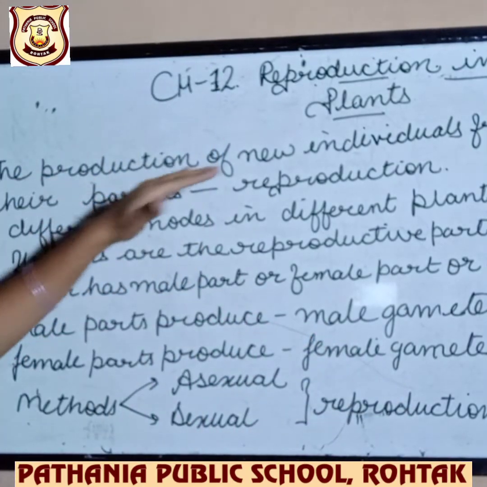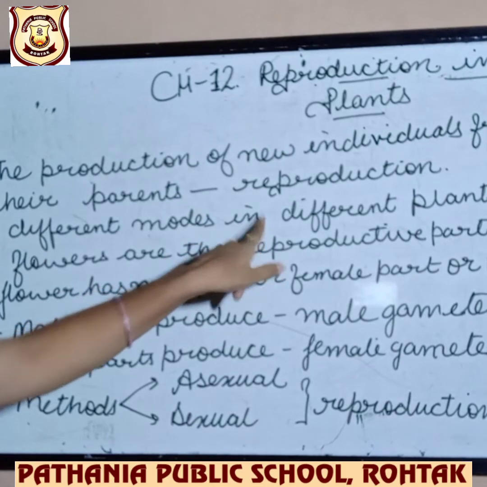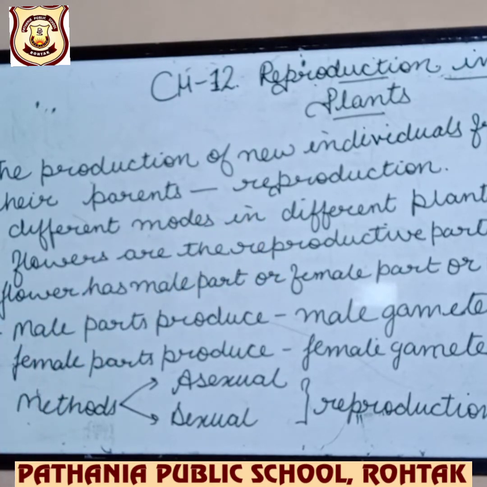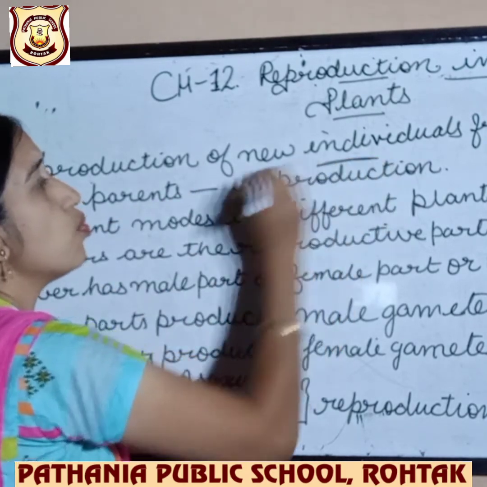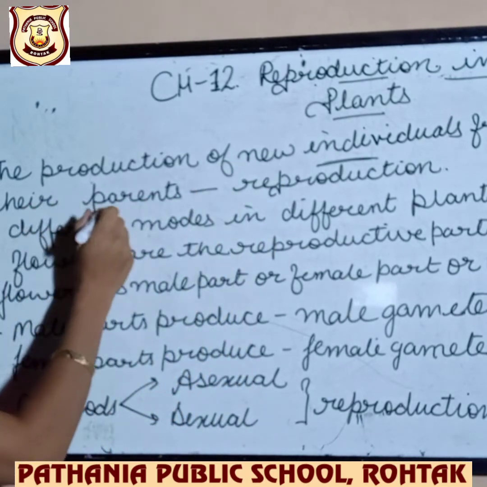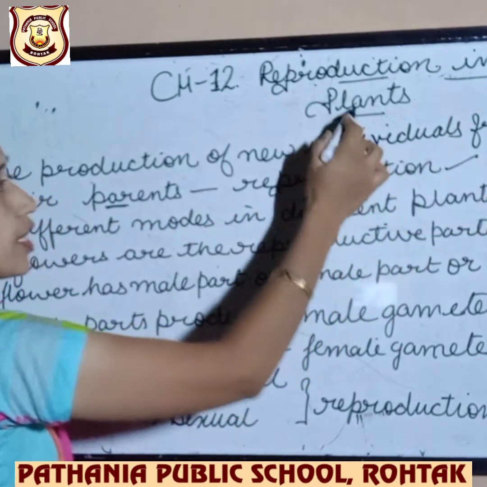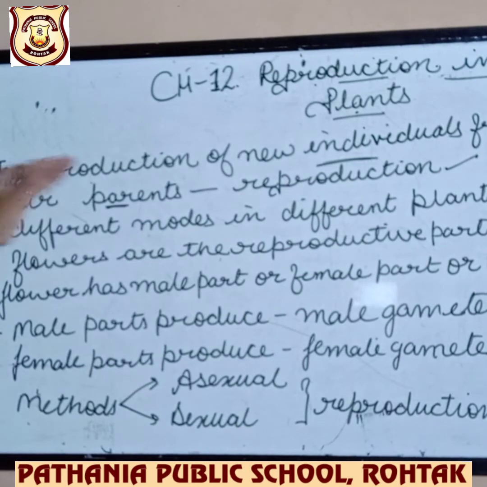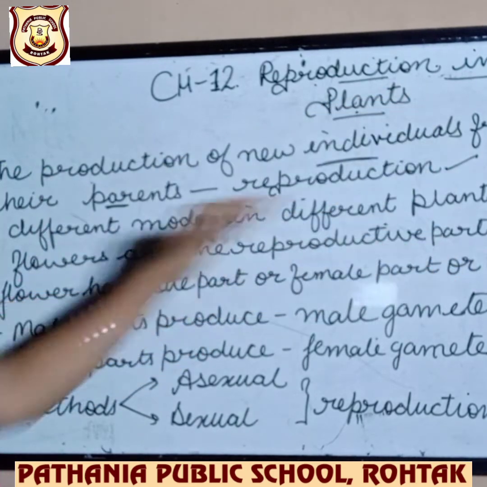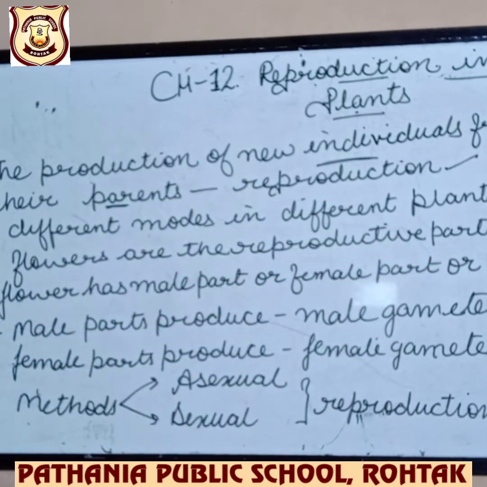The production of new individuals from their parents is known as reproduction. This is the definition of reproduction. The production of new individuals means a new one is reproduced from the parent plant we are talking about, and that is called reproduction. In case of plants we are studying now. The production of new individuals from their parents is known as reproduction. This is a general definition.